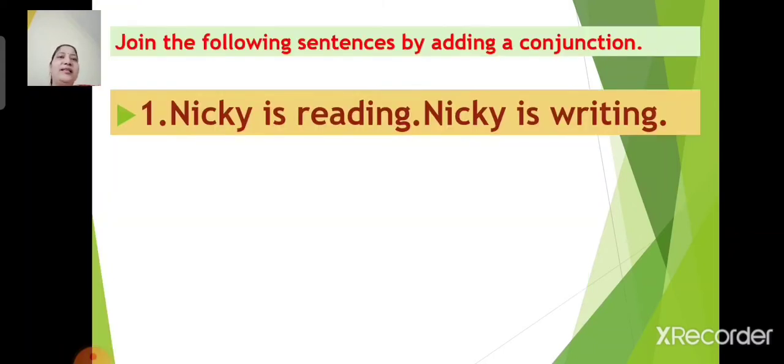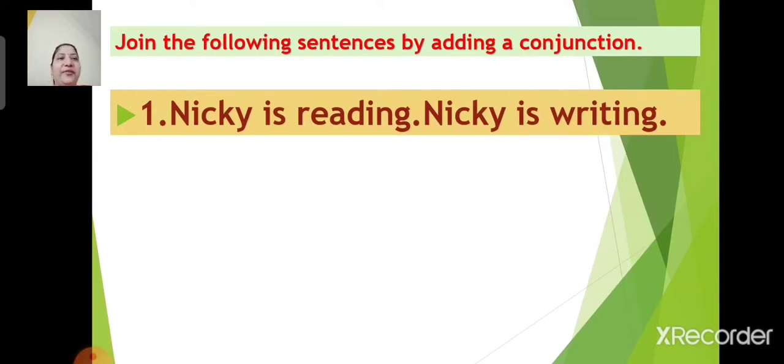Join the following sentences by adding a conjunction. Now children, here you can see we have two sentences. You need to join these two sentences by adding a conjunction. Number 1. Nikki is reading. Nikki is writing.